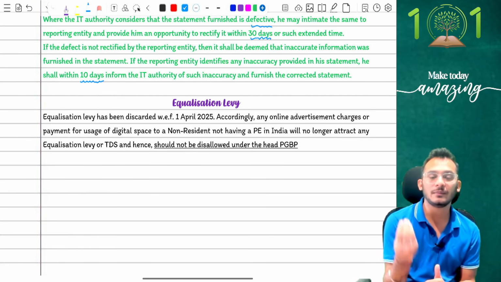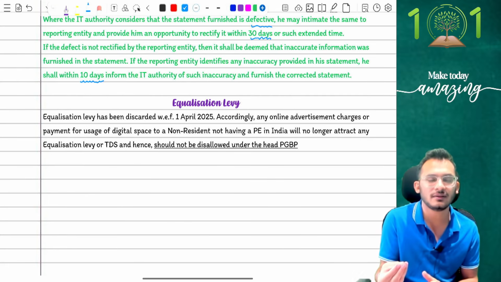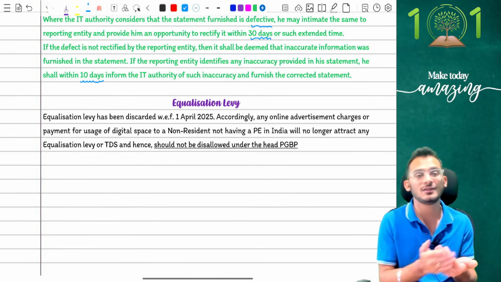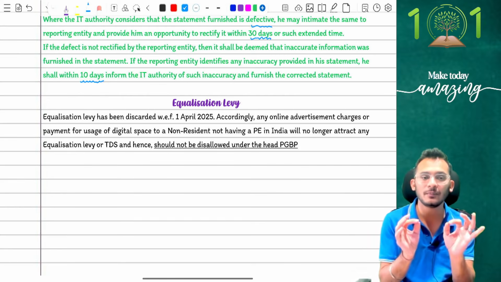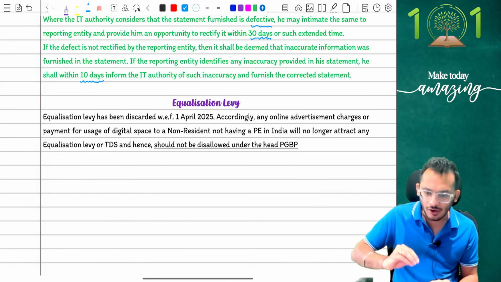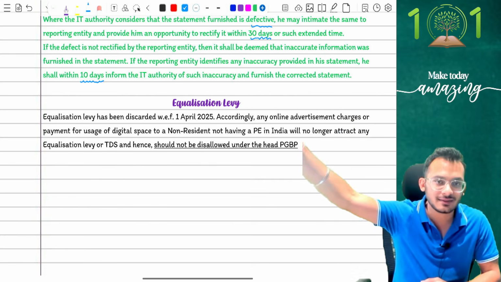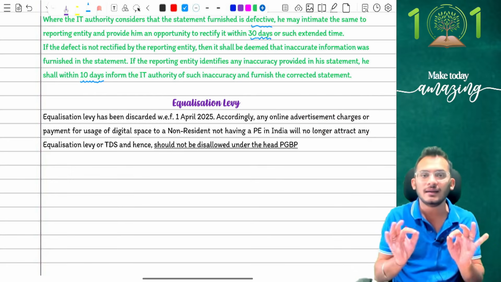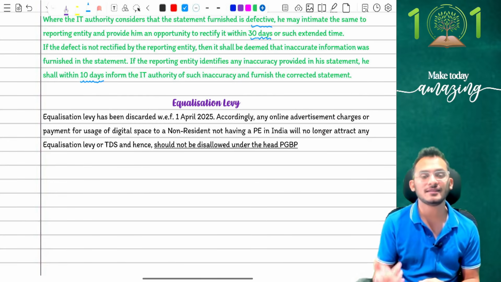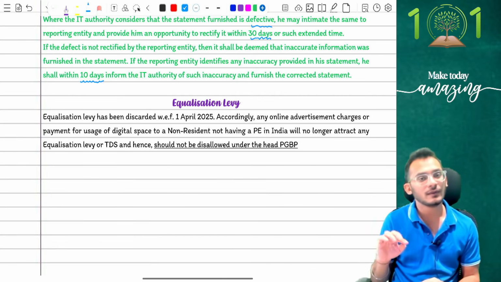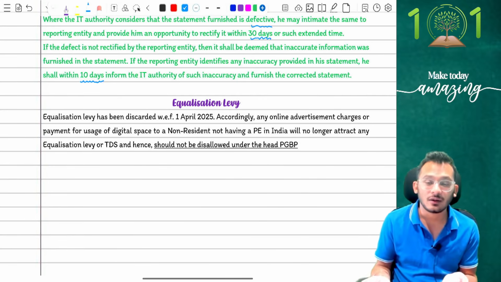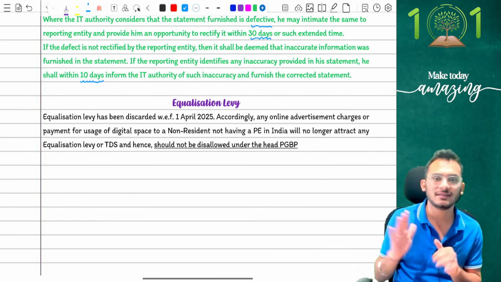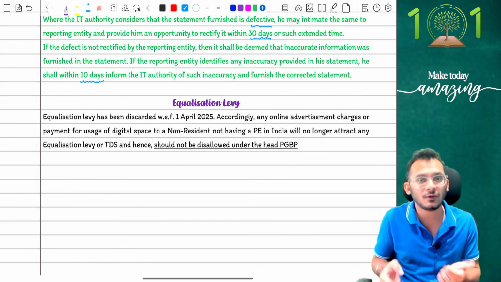The amendment is for you to keep in mind that if a person is now not required to deduct equalization levy, you can't force him to do that. And if you're not going to force him to do that, then there is no disallowance to be made under PGBP. So if you get a beautiful question in the examination, where the question says online advertisement services are paid to a non-resident without deducting tax, simple, straightforward, tell them ignore. Tell them online advertisement spaces for a person who does not have a PE in India was earlier liable for equalization levy, but now that equalization levy is not applicable, there is no reason for you to deduct either TDS or equalization levy, and therefore the payment is allowed as an expense, and need not be disallowed.